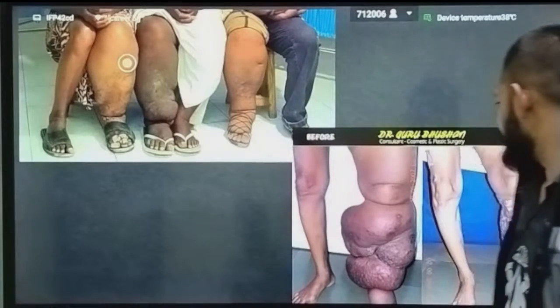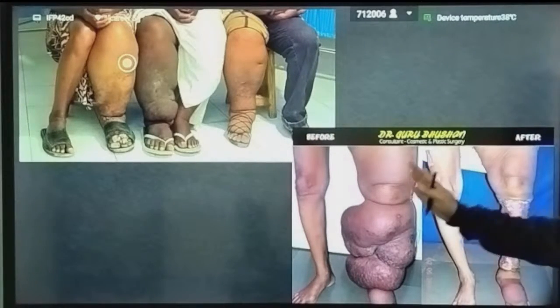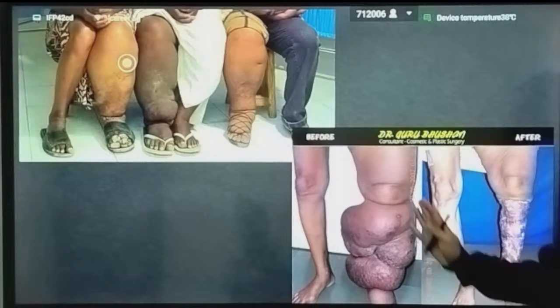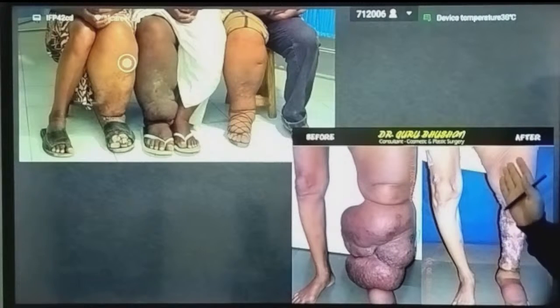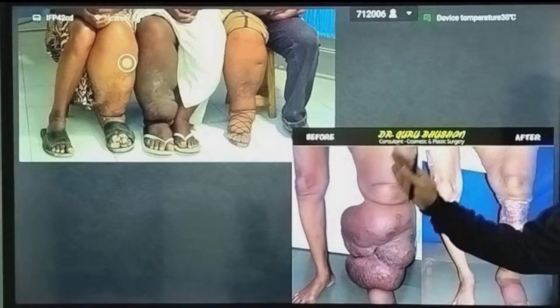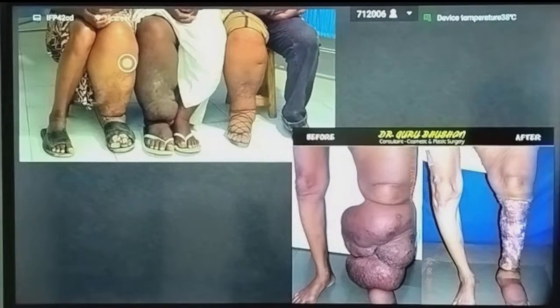Okay, see, after surgery what happened? This is the leg which is having the infection, and after surgery this thing will happen. Okay, we have to cut all that mass.